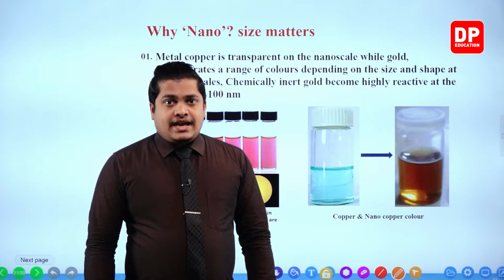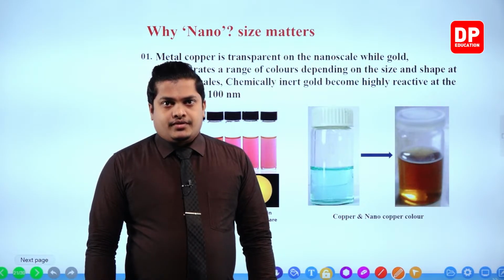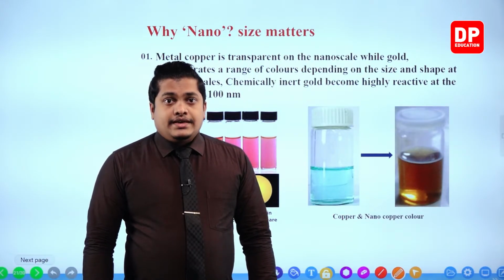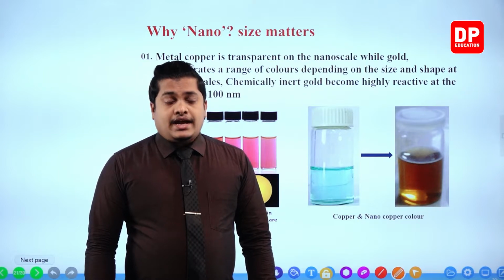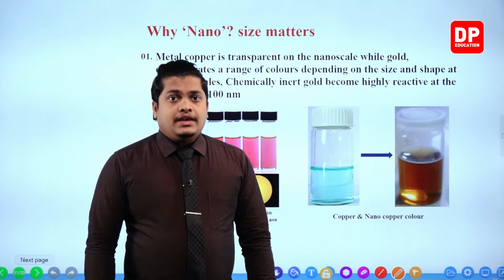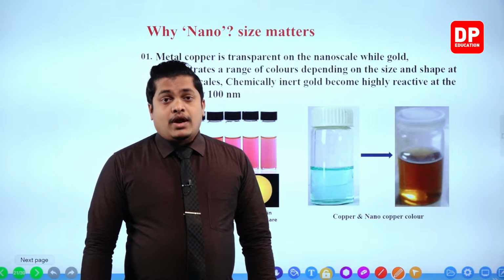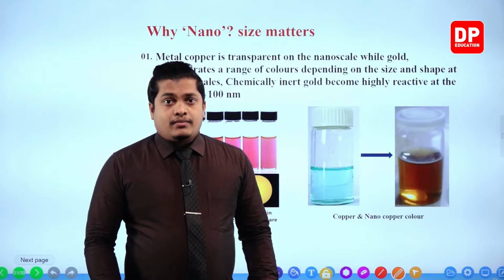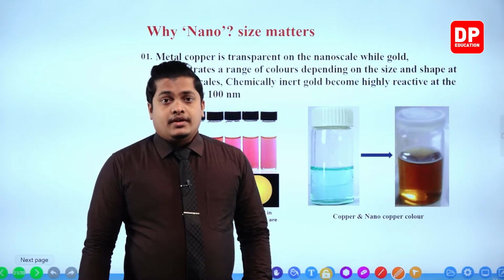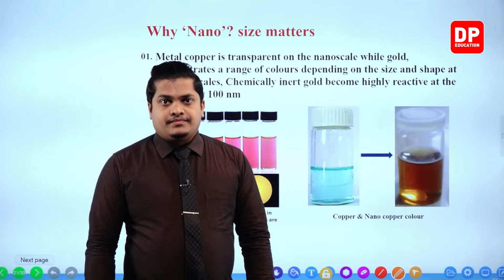So less reactive gold, my dear children, is highly reactive at the below 100 nanometer level. So this is the specialty in the nanoscale.